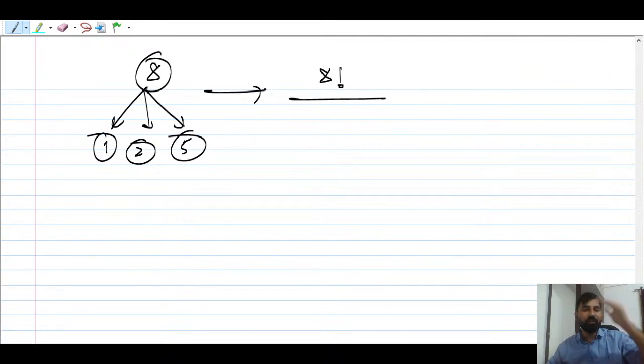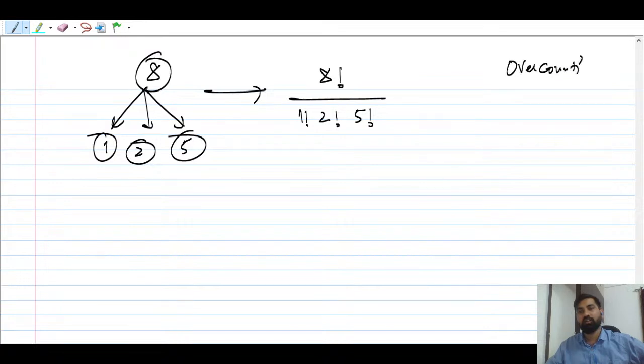So what will you have to do? You have to divide by 1 factorial, by 2 factorial, and by 5 factorial. This is the number of ways you can find. I hope this makes sense why we are dividing: overcounting and correcting.